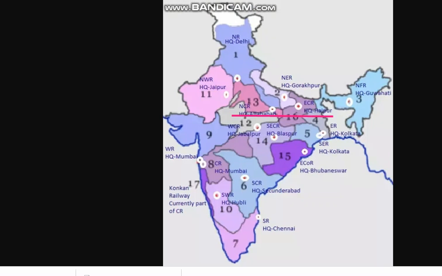Let's check all these in the map. You can have a look at the map here. So these are all the headquarters. You can find 16 headquarters here along with its 16 railway zones.